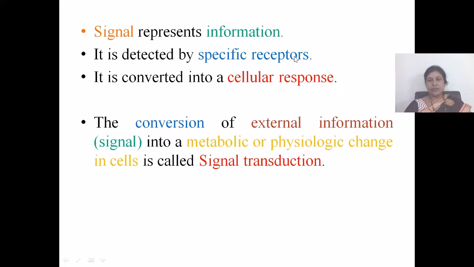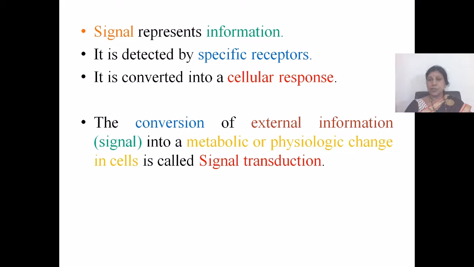So this information is detected by specific receptors. This information is converted into a cellular response. This response usually is a chemical process.